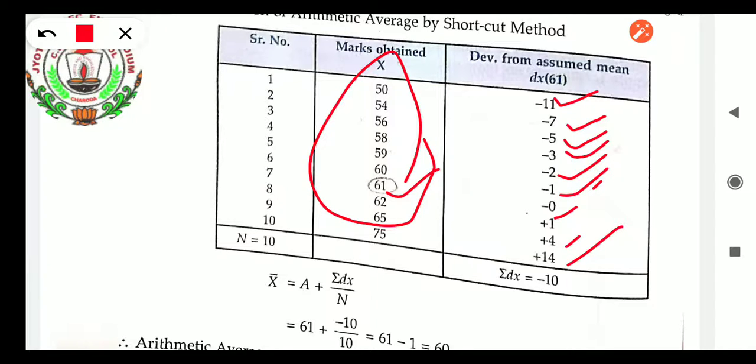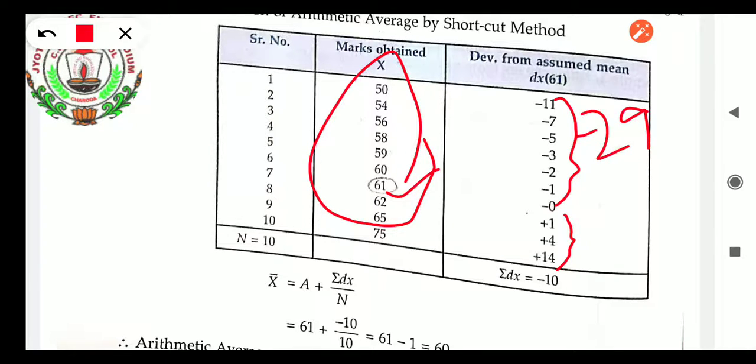Now I will help you calculate with these positive and negative numbers. First add up all the negative numbers, then the positive numbers. For the negative numbers, 11 plus 7 you get 18, 18 plus 5 is 23, 23 plus 3 is 26, then 27, 28, 29. So the total is minus 29. For the positive numbers, 14 plus 4, 18 plus 1, 19. If you add up, how much will you get? Minus 10. The answer came out minus 10.